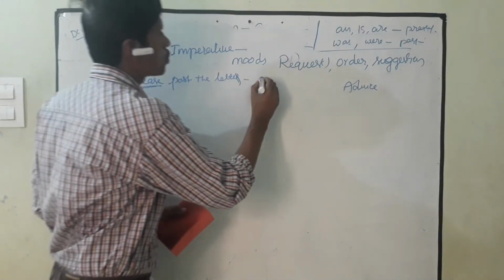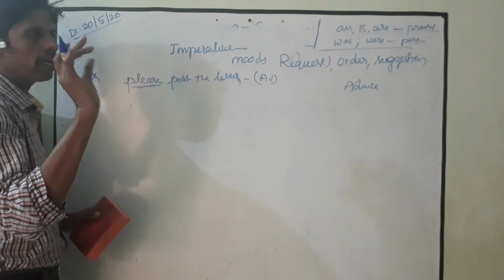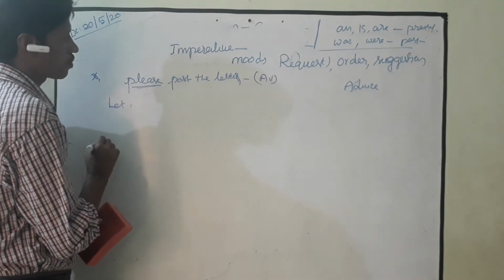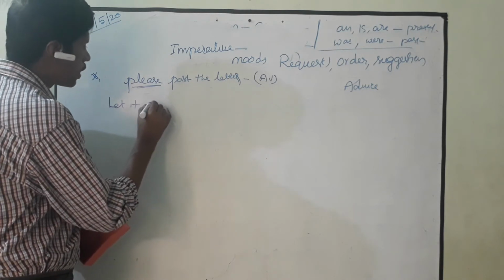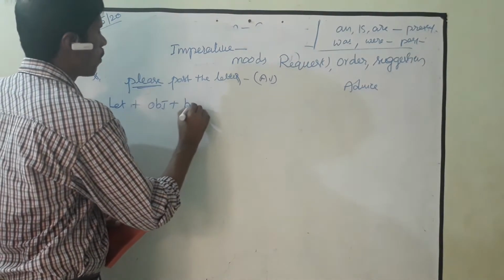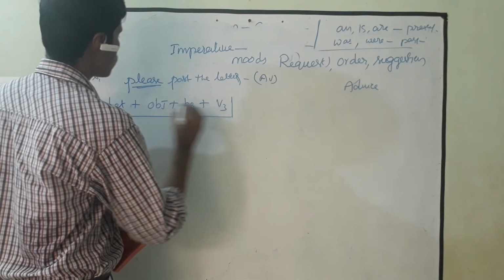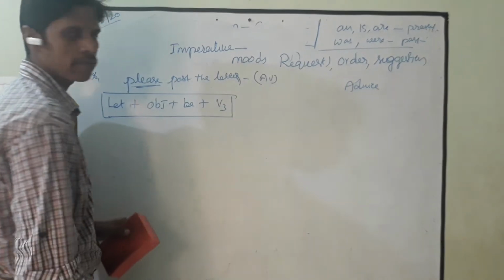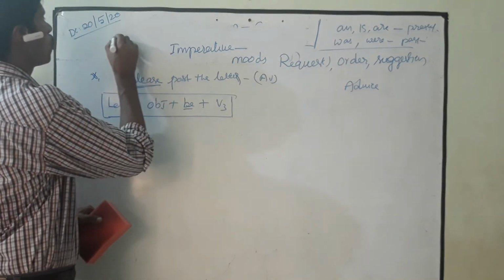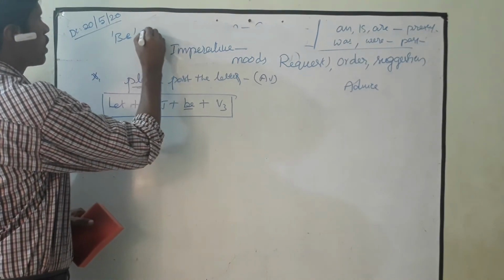This type of sentence, how to change from active into passive? You have to remember the one structure. The structure is: begin with let plus object plus be plus V3. This is the structure you should remember. See, let plus object plus be plus V3. Be here refers to the first class be. Don't forget. Be in the sense of be forms.